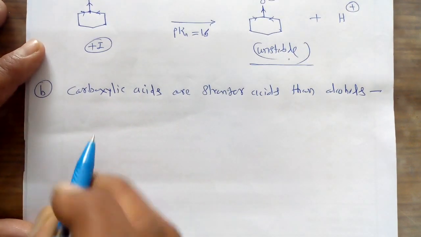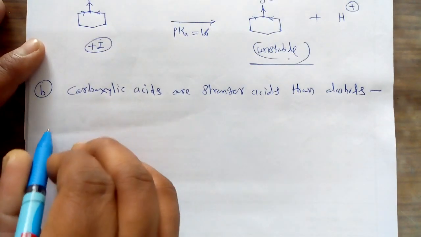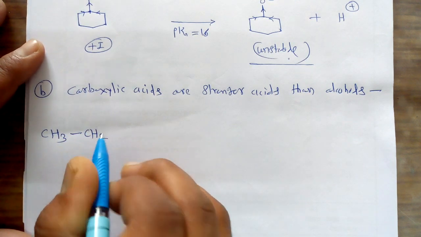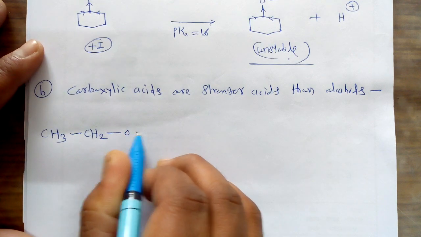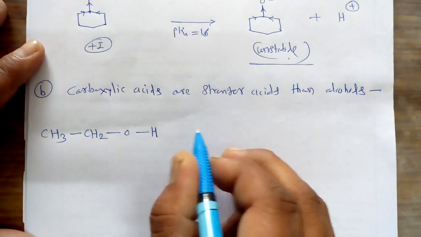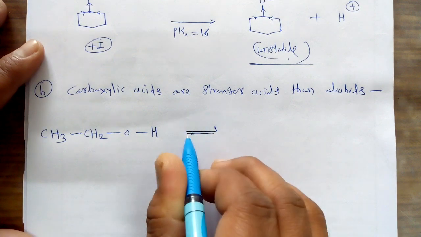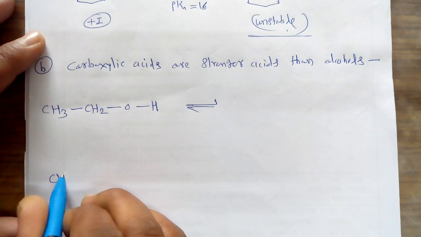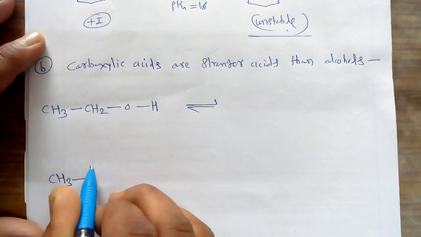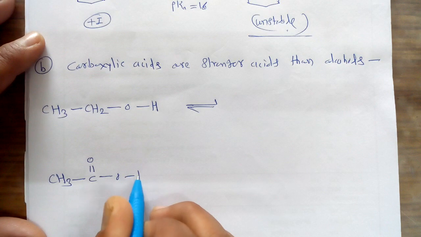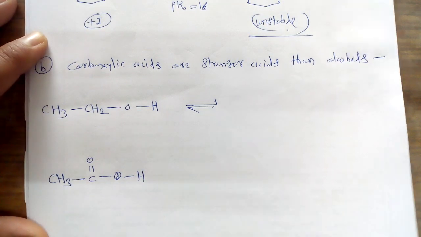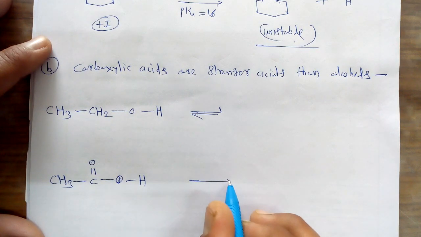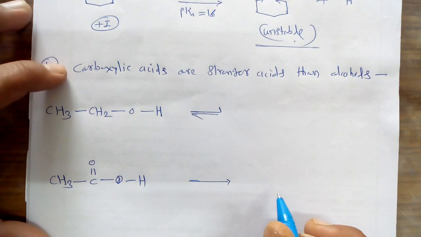So for this purpose, we take a simple example of alcohol. We take ethyl alcohol, suppose CH3-CH2-OH, and secondly we take a simple carboxylic acid, acetic acid, CH3C(=O)-OH. Now in these two cases we have to give the justification why carboxylic acids are stronger acids than that of the alcohols.